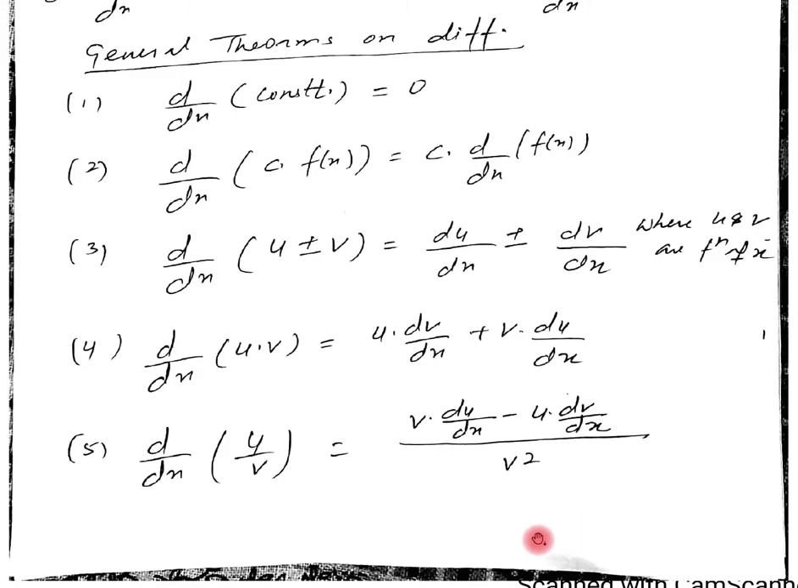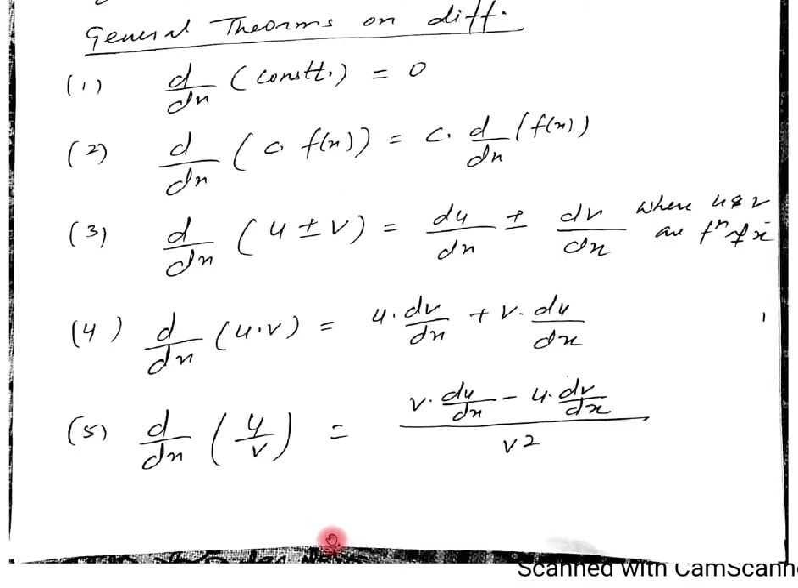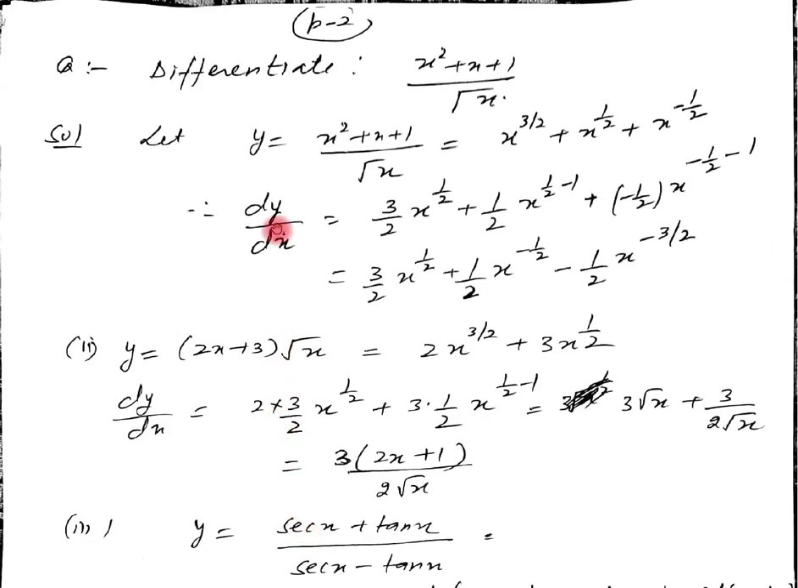Now these results we have to use in our questions. Now here let me see the questions. See here we have to differentiate this function. Either we can apply the quotient rule here, but when the number of terms in the numerator is greater than the number of terms in the denominator, or moreover we can say the numerator has so many terms but the denominator has only one term, we can easily separate the terms and collect the powers.